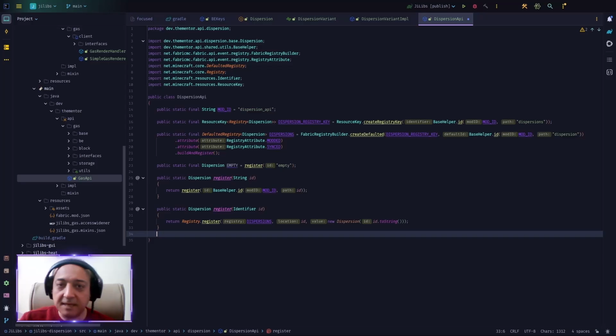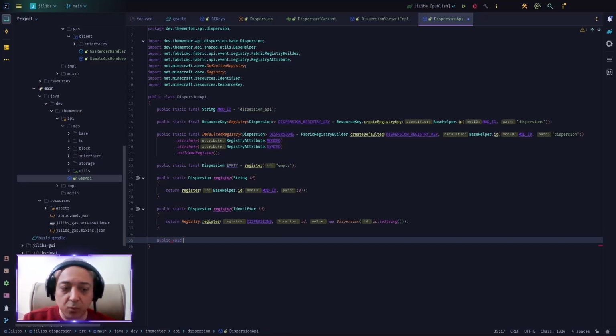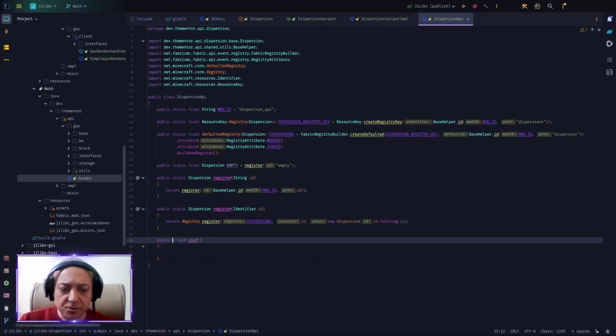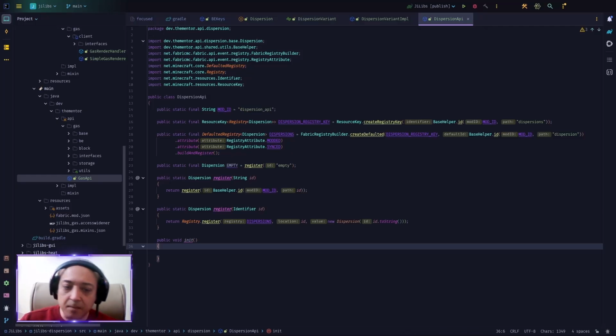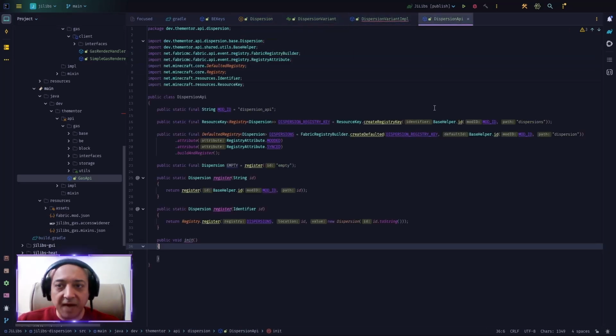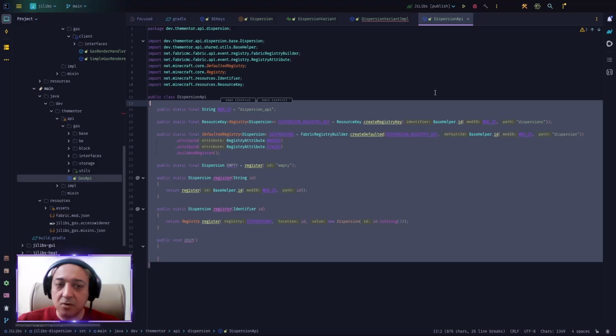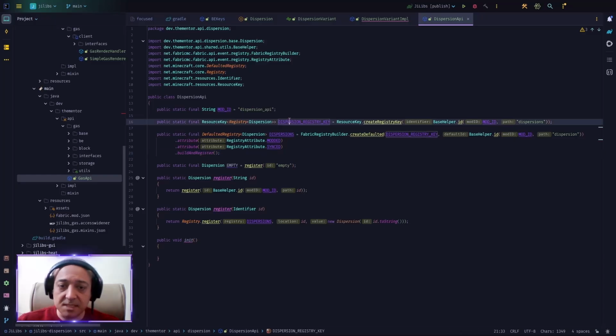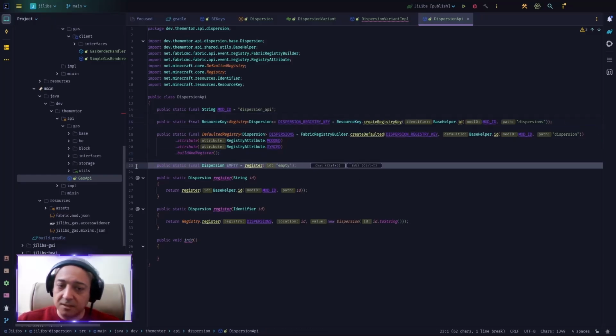For example, we don't have an init method. We want that public static void init here, and this will be our entry inside the initializer for any initialization. Actually, I think it should be void. And here, if we need to add any components or anything else, we can register them later. However, for this video, I think it's enough. We didn't do anything regarding our variants, but we started implementing our API entry point. We defined our registry type inside the registry system and our key, and we already registered an empty dispersion.